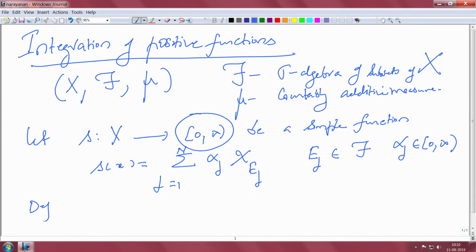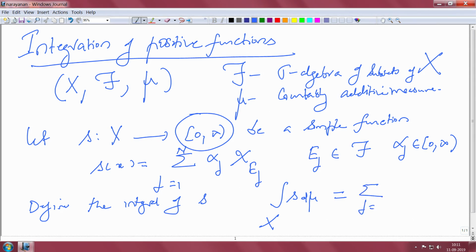So, define the integral of S. This will be denoted by the integral over X of S d mu. This is defined as follows: if S is given by the summation j equal to 1 to n of alpha j chi E j, then the integral is simply the summation j equal to 1 to n of alpha j mu of E j.